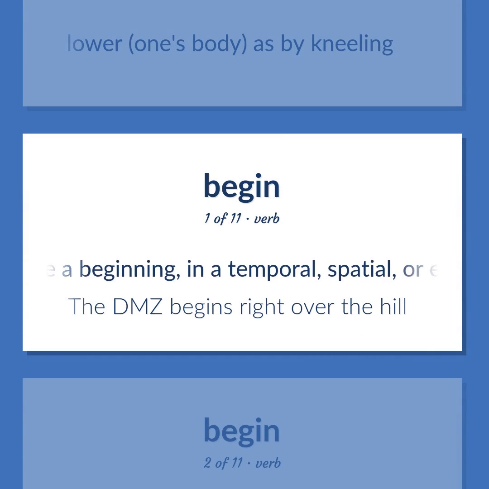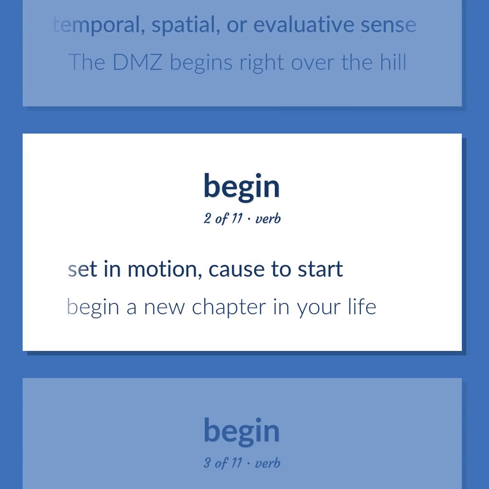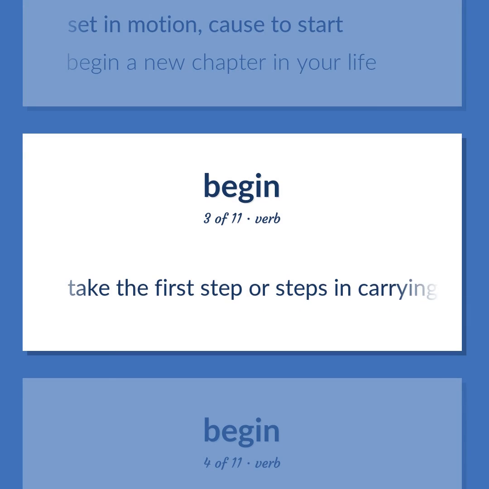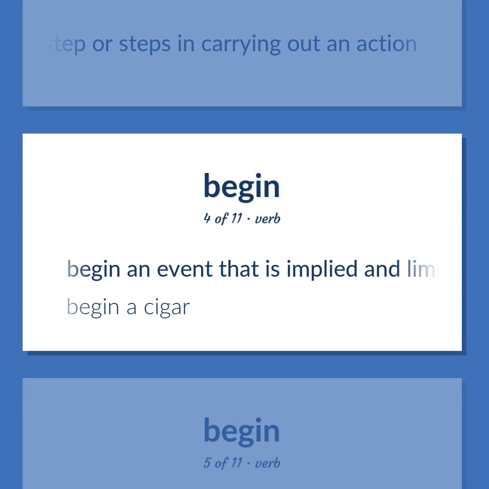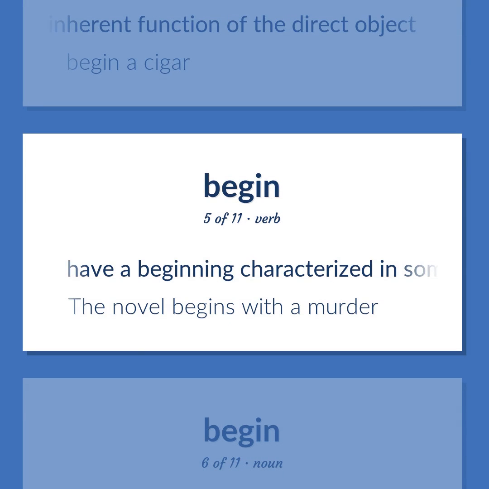Have a beginning, in a temporal, spatial, or evaluative sense. The DMZ begins right over the hill. Set in motion, cause to start. Begin a new chapter in your life. Take the first step or steps in carrying out an action. Begin an event that is implied and limited by the nature or inherent function of the direct object. Begin a cigar. Have a beginning characterized in some specified way. The novel begins with a murder.